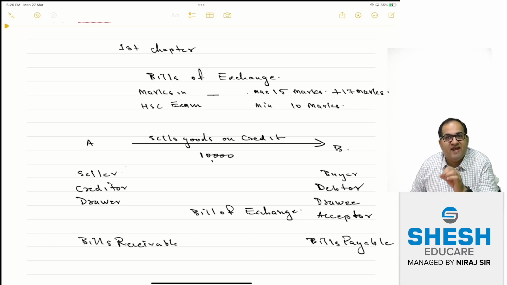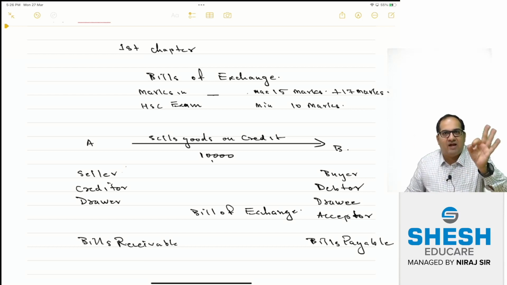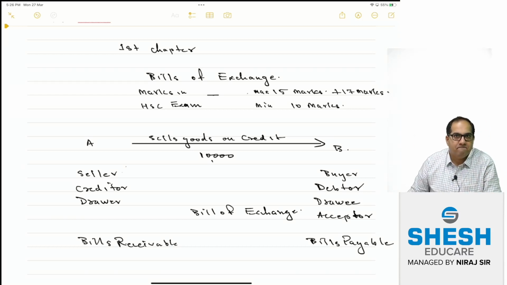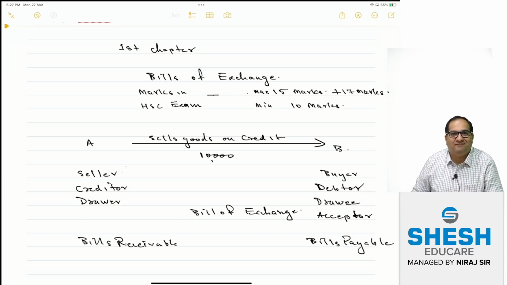Now Mr. Drawer, that is A, will draw a bill, means make the bill, means write the terms and conditions on a piece of paper and give it to B, who is a drawee, acceptor. The moment B signs on it, B accepts it, it has become a valid bill of exchange, which is for A bills receivable, and for B it is known as bills payable. Understood? Up till now, are things clear? Yes.